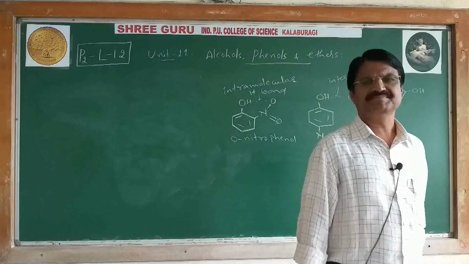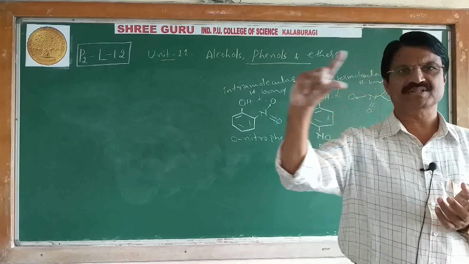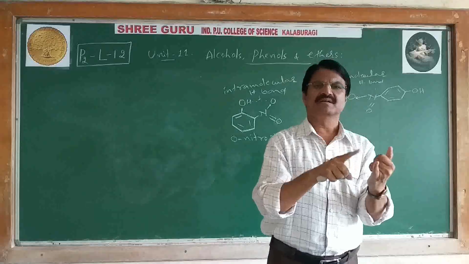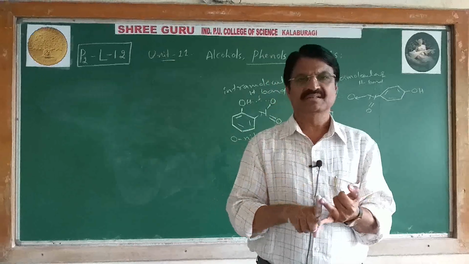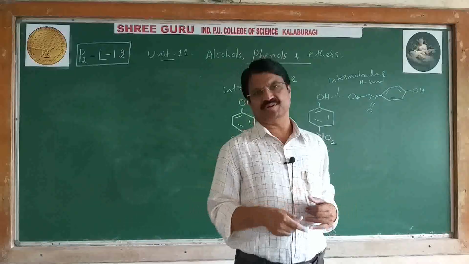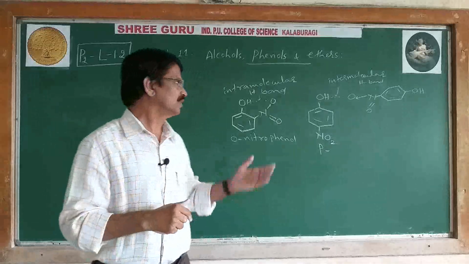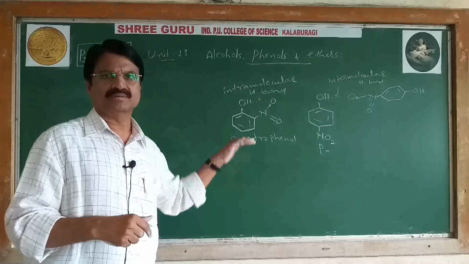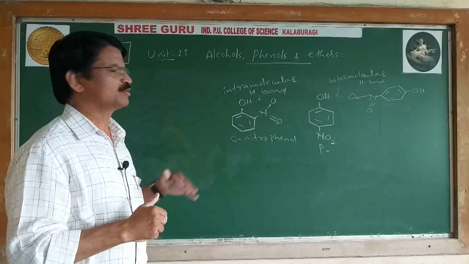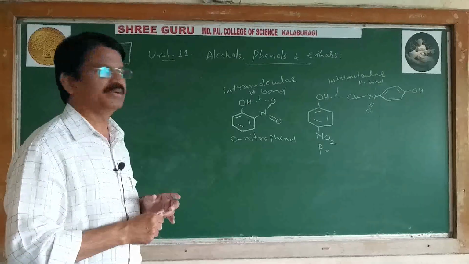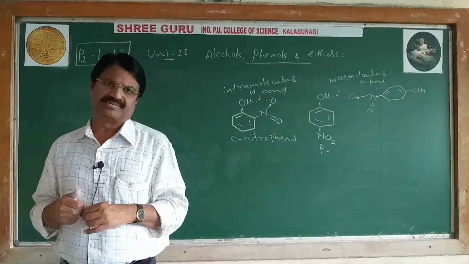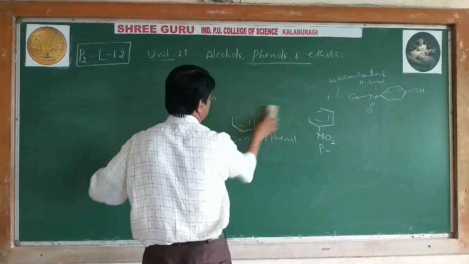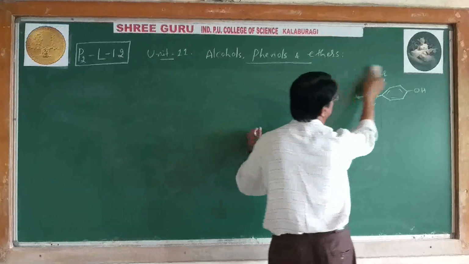But the equation is very simple. Take a phenol compound and mix with dilute HNO3 and we get two products, and write two structures. One is 2-nitrophenol or o-nitrophenol, and second 4-nitrophenol or p-nitrophenol. So I already wrote that equation, conversion of phenol to o-nitrophenol and p-nitrophenol. At the same time we can explain one more reaction, that is by using concentrated HNO3. If you take concentrated HNO3, see what happens. Same nitration method with concentrated HNO3.